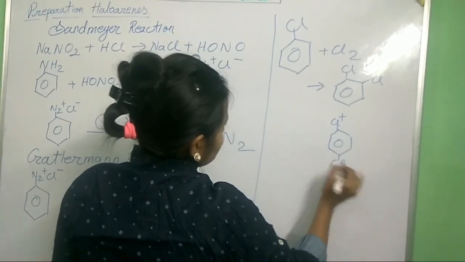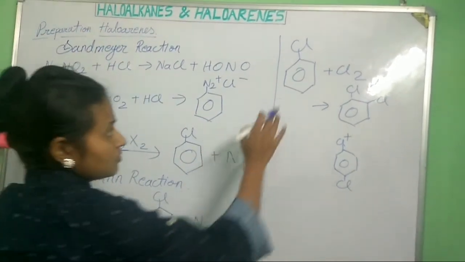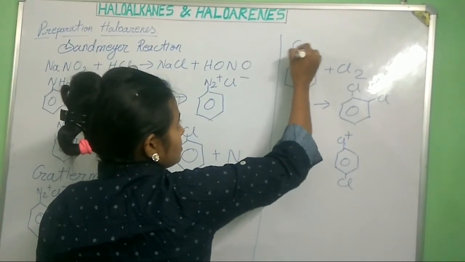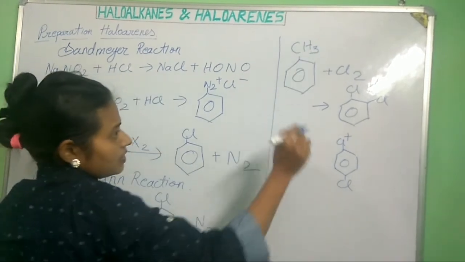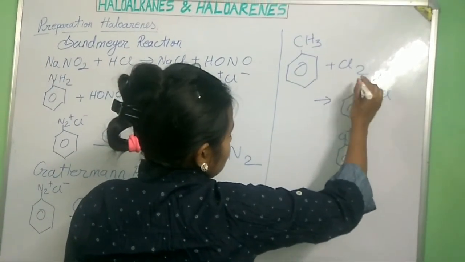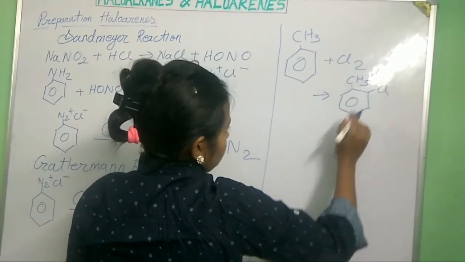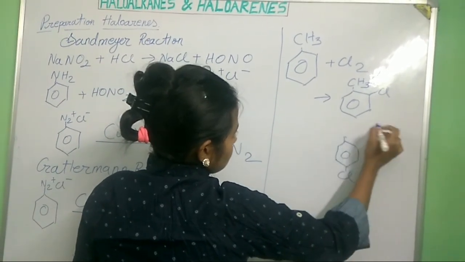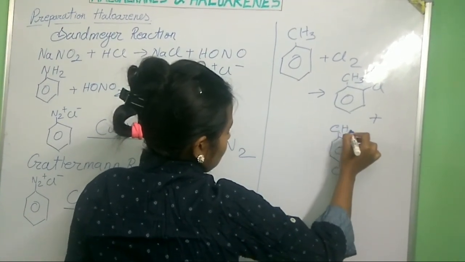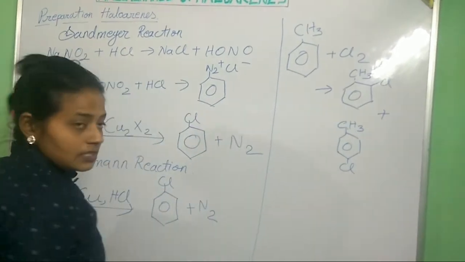The same thing will happen in the case of toluene. For example, if CH3 is present here, this is also an ortho-para-directing group, so you can get products like this, with Cl attached at ortho and para.